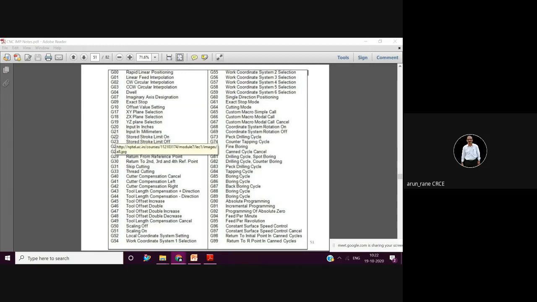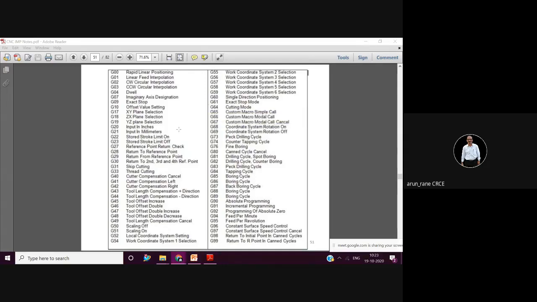then after that G28, that is return to reference point. If you write G28 X0 Y0 Z0, then the machine will move to its home position, or to its reference point, or to its machine zero point.